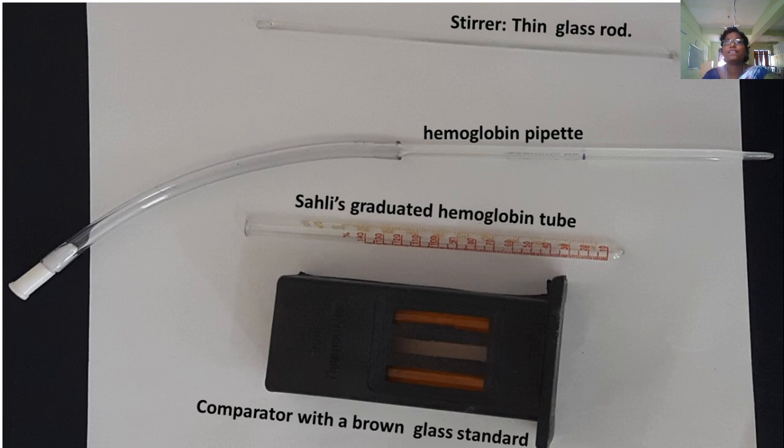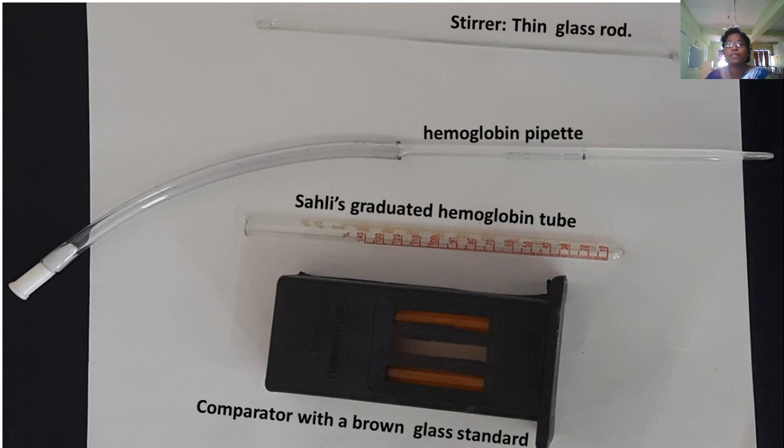Then this is the thin glass rod. This glass rod is used to mix the acid hematine. We take N/10 HCl and 0.02 ml of blood with the use of the hemoglobin pipette. This is the hemoglobinometer, the hemoglobin tube. After adding the blood, this hemoglobin tube is kept in the comparator.